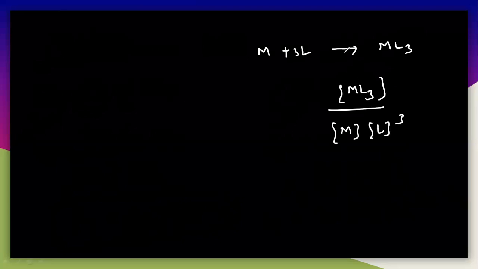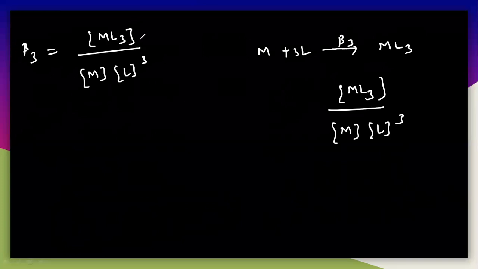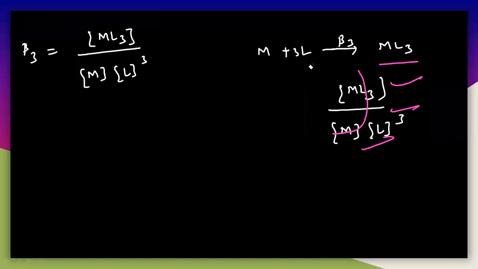So this is the beta 3. Very simple. You can see ML3 here, the concentration of products by reactants. So this is the beta 3 here.